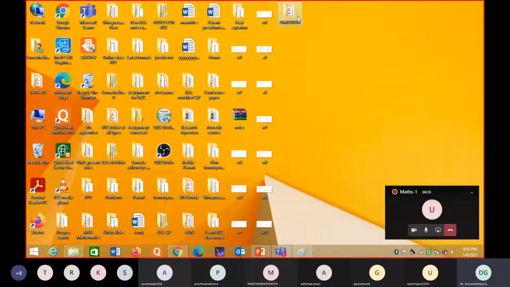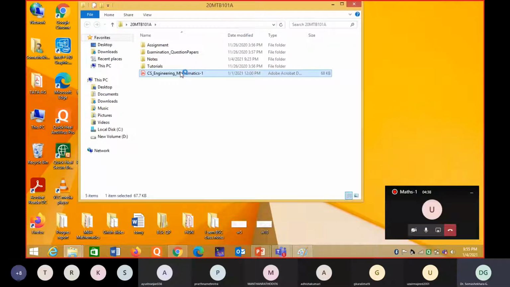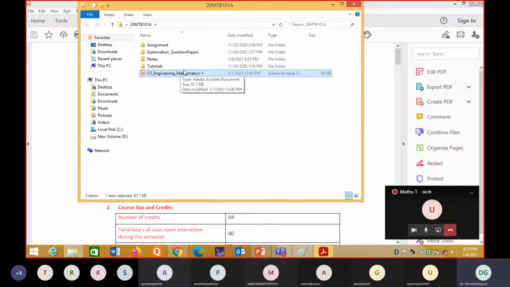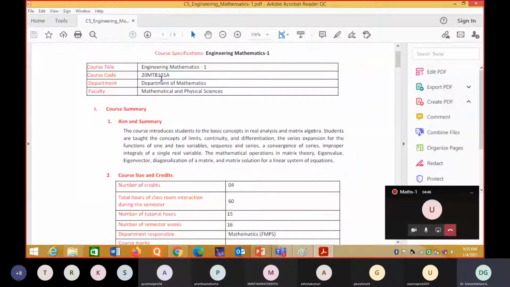Actually, I will show you your syllabus content also. See, this is Engineering Mathematics 1 and the course code is 20MTB101A. The department is the Department of Mathematics and Statistics, and the faculty is Mathematical and Physical Sciences.